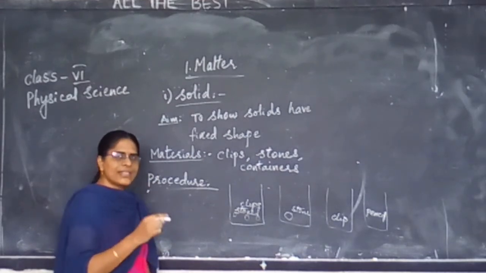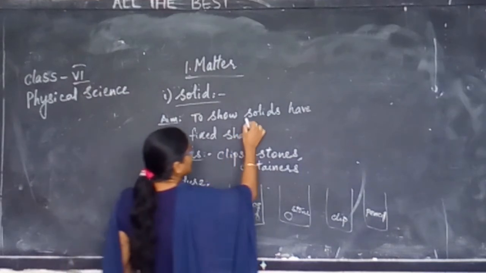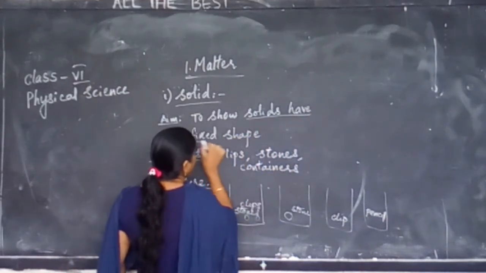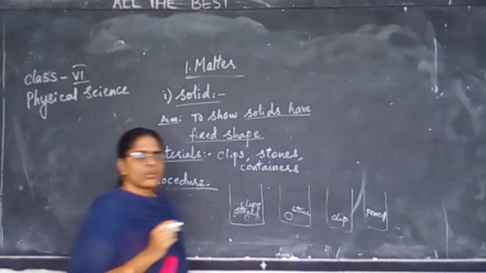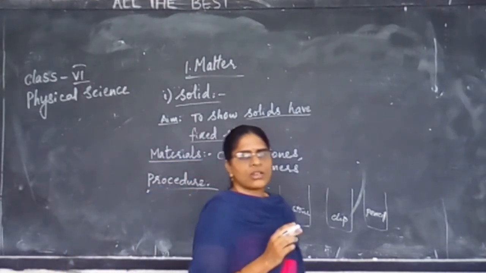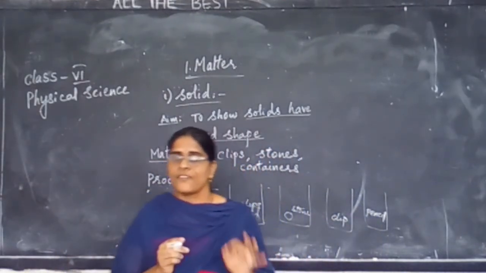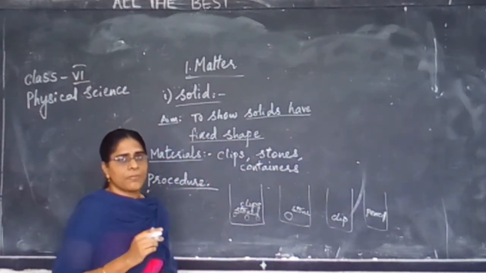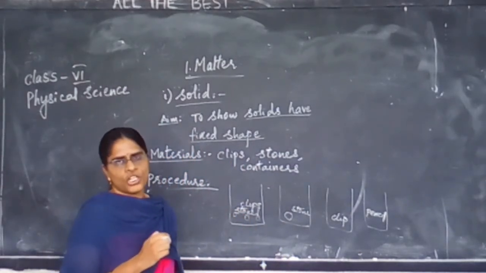Hence, by this activity, I can conclude that solids have fixed shape. Yes or no, children? Solids have fixed shape and also they have fixed volume.